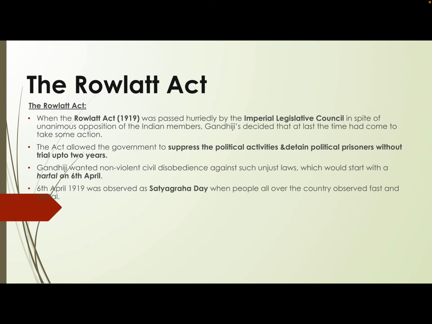So 6th of April 1919 becomes very important. It was observed as a Satyagraha day when people all over the country in support of Gandhiji against the Rowlatt Act, they observed fast and hartal. So rallies were organized in different cities. The workers went on strike in the railway workshops, and the shops were also closed down.